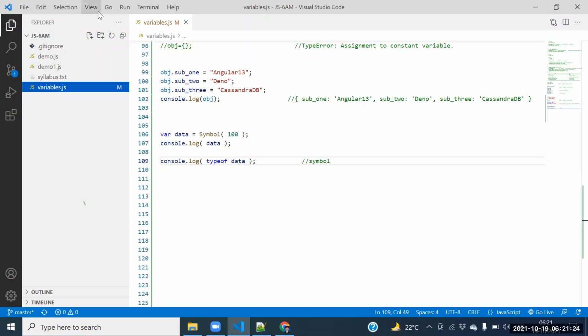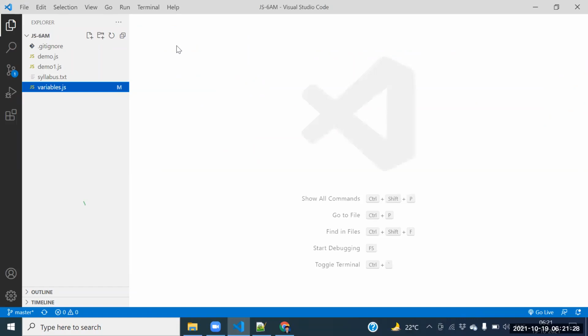What is the use of the symbol keyword? They won't exactly ask you. They want security, not more than that, to provide the security. We can't access the data directly, so that is called security.